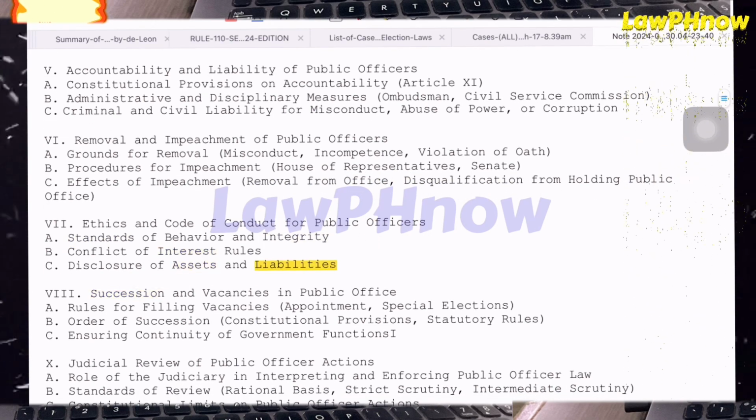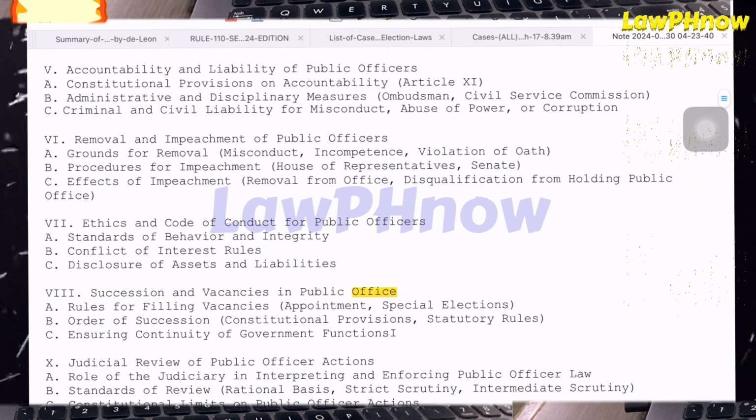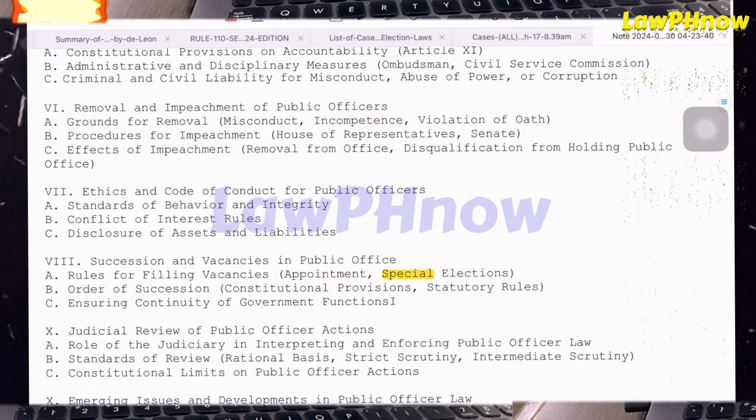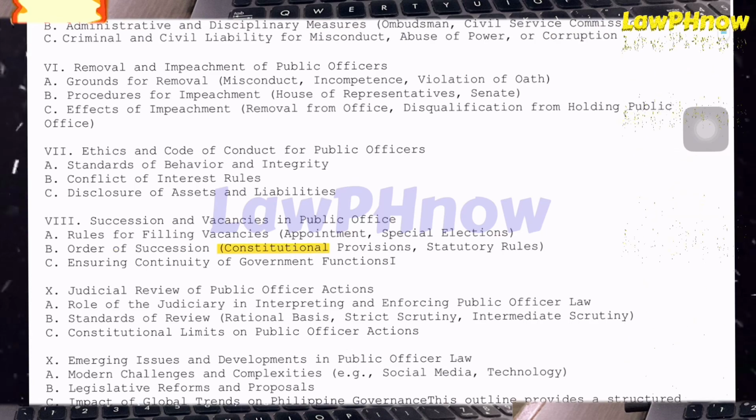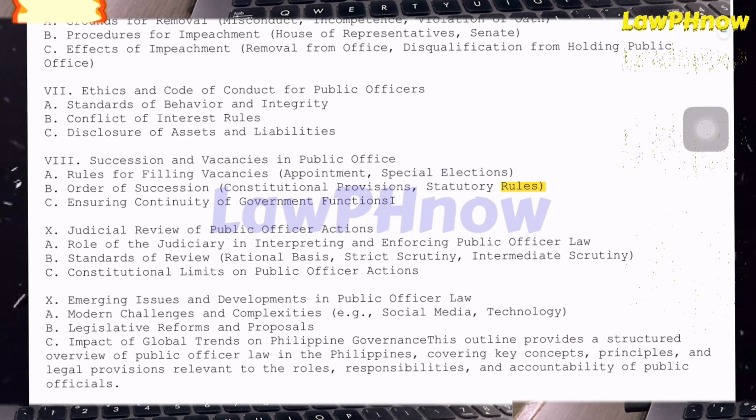8. Succession and vacancies in public office. A. Rules for filling vacancies: appointment, special elections. B. Order of succession: constitutional provisions, statutory rules. C. Ensuring continuity of government functions.